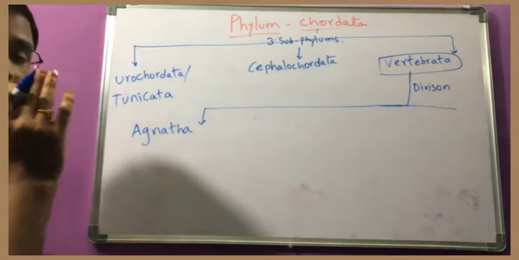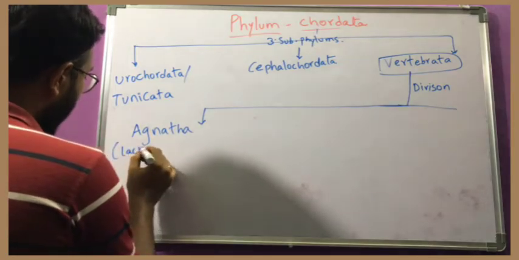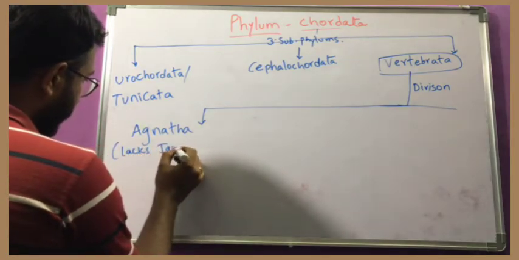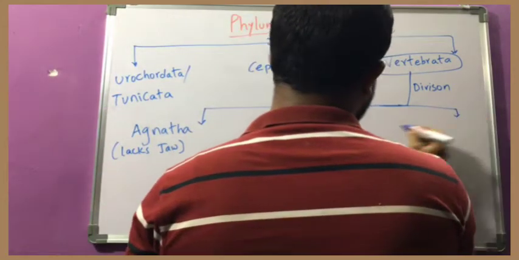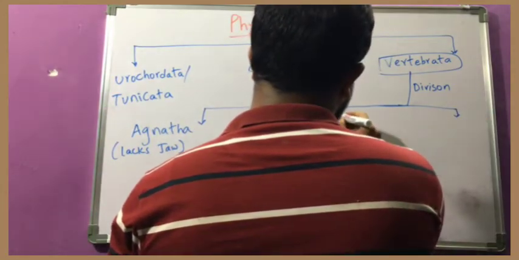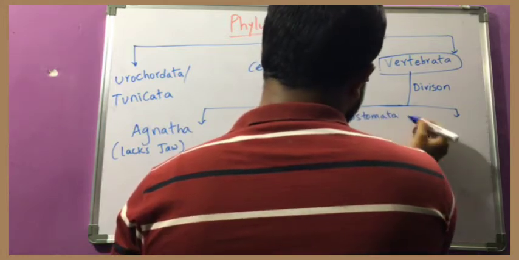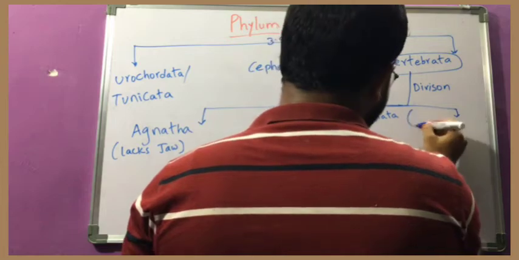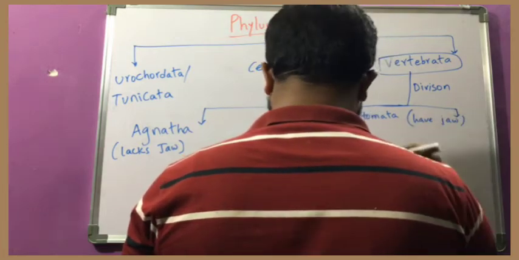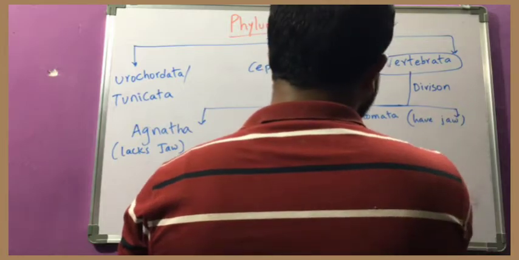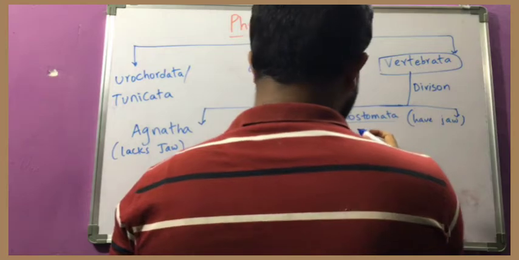But the other one is Gnathostomata. That means these organisms are having jaw. We are also having jaw, so we are also present in the Gnathostomata.